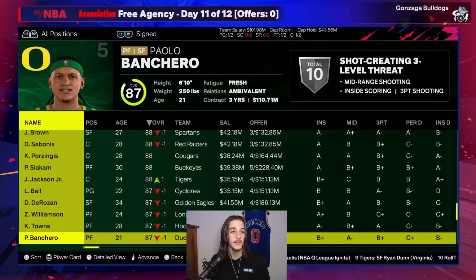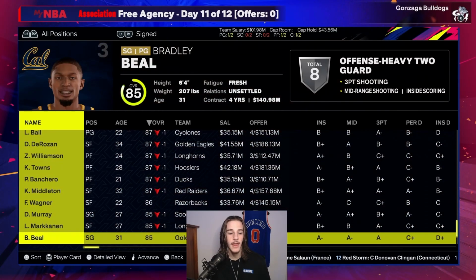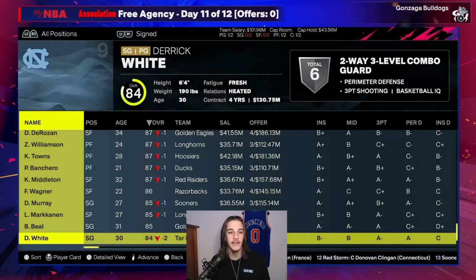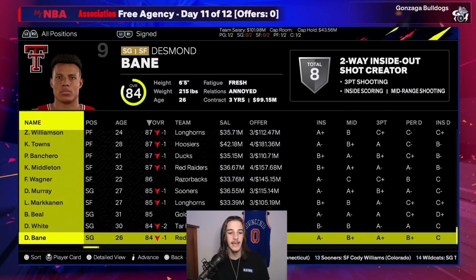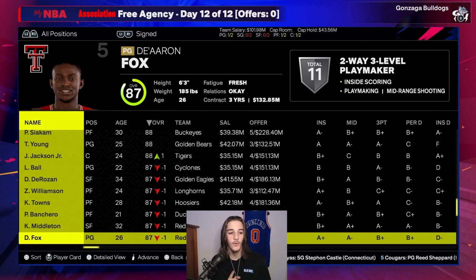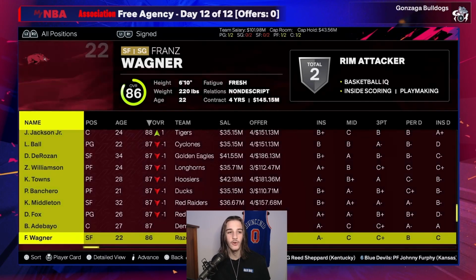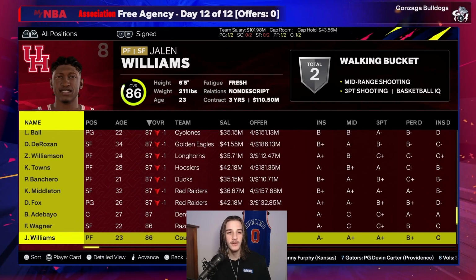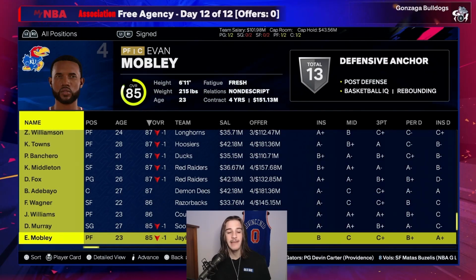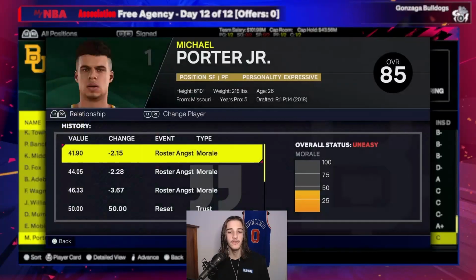Paolo is going to be Oregon's first signing. Lauri is going to commit to Texas to play with Zion. Bradley Beal is going to be Cal's first signing. Desmond Bane is going to commit to Texas Tech. De'Aaron Fox is going to go to Texas Tech as well to team up with Khris Middleton. Bam's going to go to Wake Forest. Jalen Williams is going to go to Houston. Evan Mobley is going to go to Kansas. Michael Porter Jr. is going to Baylor.